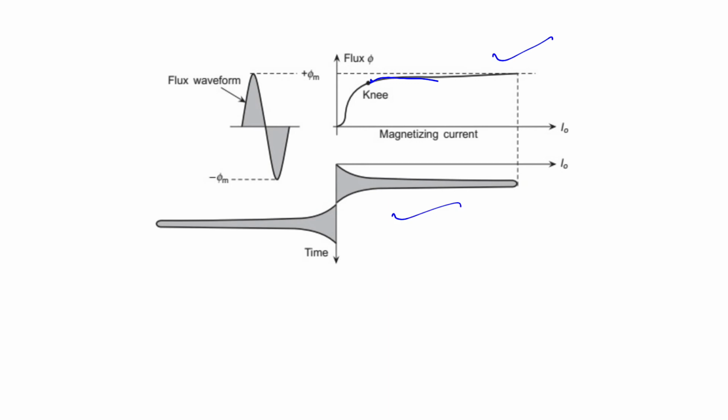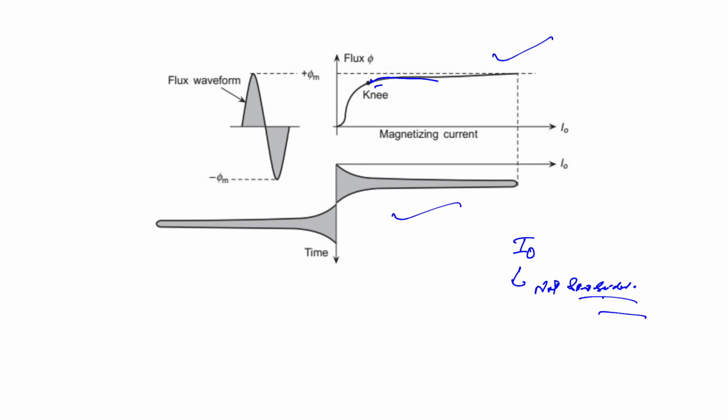When it passes this knee point, the magnetizing current requirement is very large. So I naught in that case is not sinusoidal, and the waveform has the prominent peak.